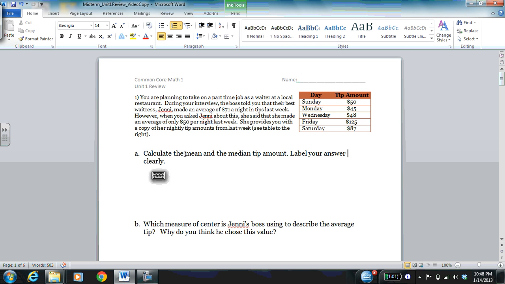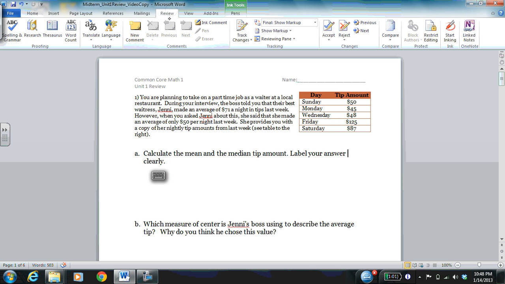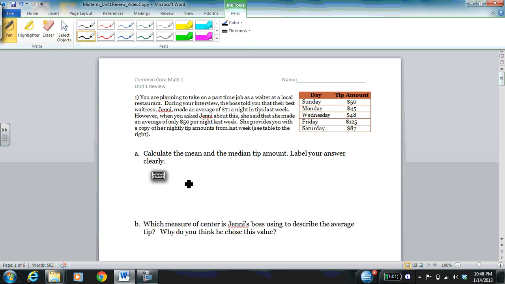So our first question that we want to answer is to calculate the mean and the median tip amount. So of course, to calculate the mean, all we have to do is add up all the numbers and divide by the amount of days that she worked. So she worked 1, 2, 3, 4, 5 days.